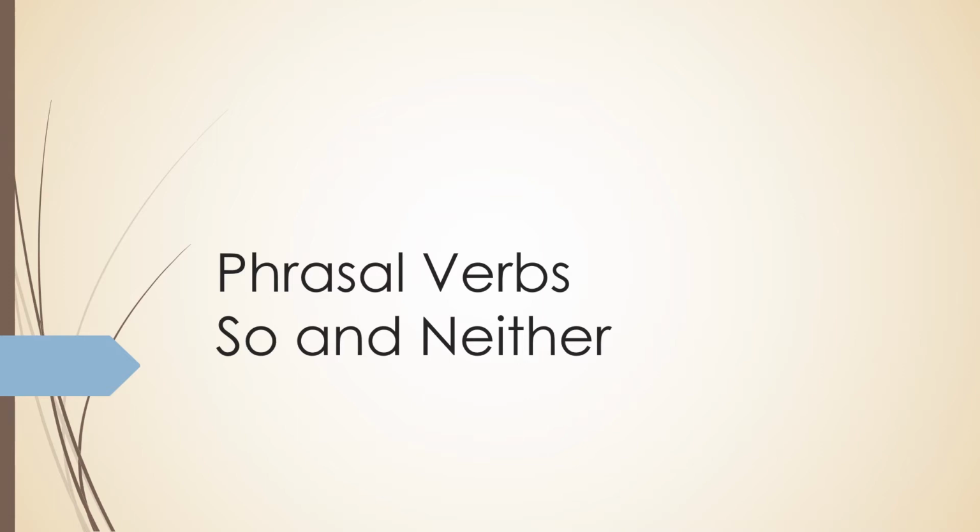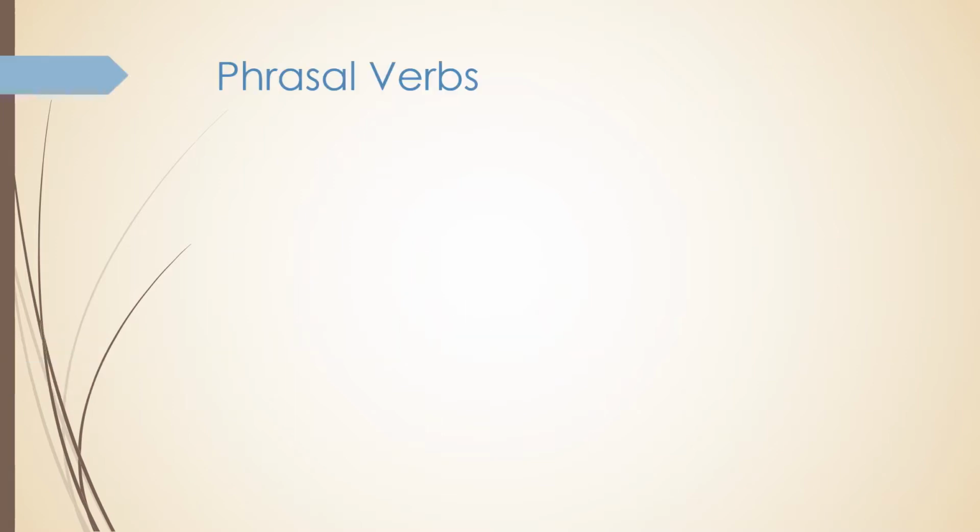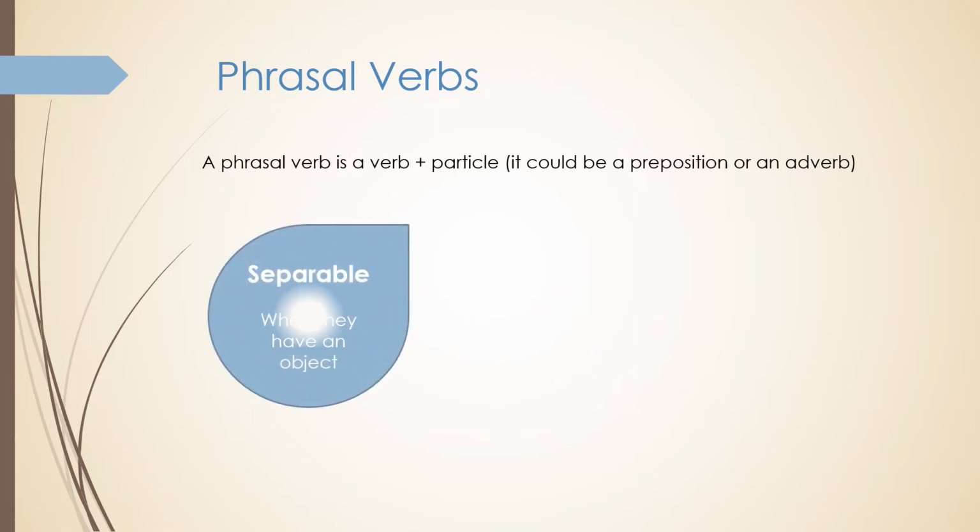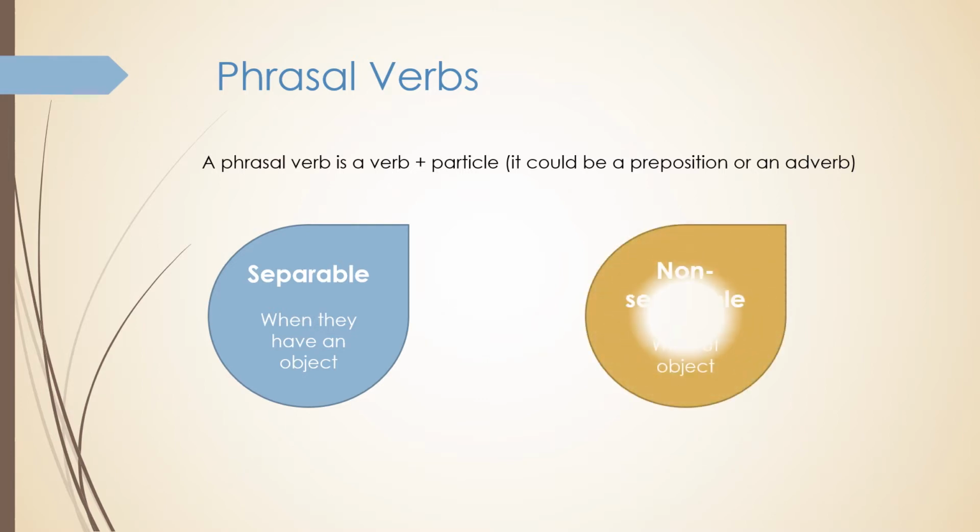In this video, we are going to talk about phrasal verbs and so and neither. Let's begin to understand what a phrasal verb is. It is a verb plus a particle. This particle can be a preposition or can be an adverb. They can be separable when they have an object, or they can be non-separable without object.